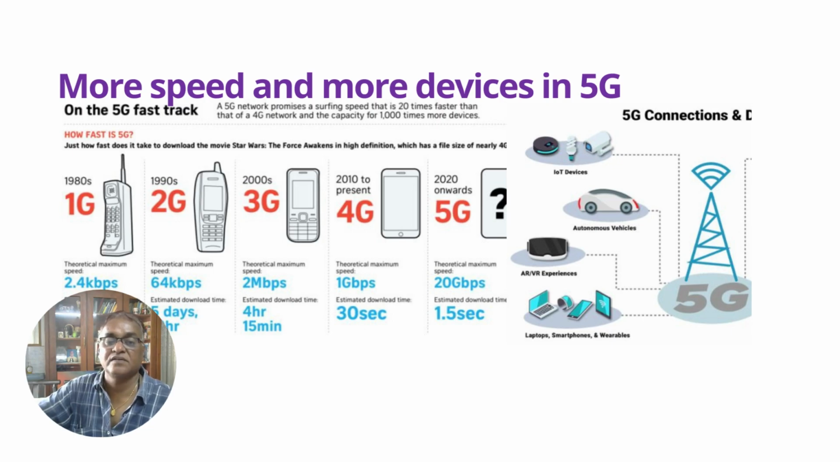So here is a small demonstration: how much time it will take for a 4 GB file to be downloaded in 1G to 5G. In 1G, it is believed that a 4 GB download will take more than 2 to 3 weeks, and it has come down to 30 seconds in 4G. And in 5G, it is believed to come down to 1.5 seconds, with a theoretical maximum speed of 20 gigabits per second.